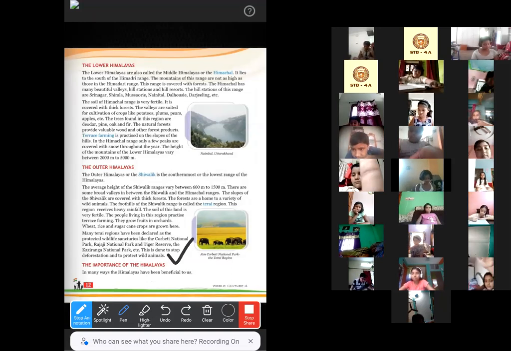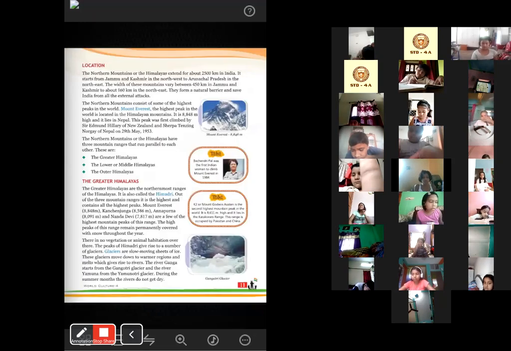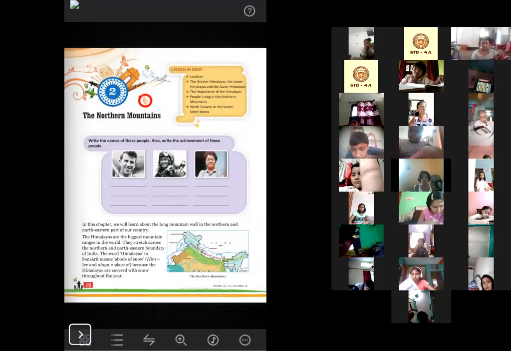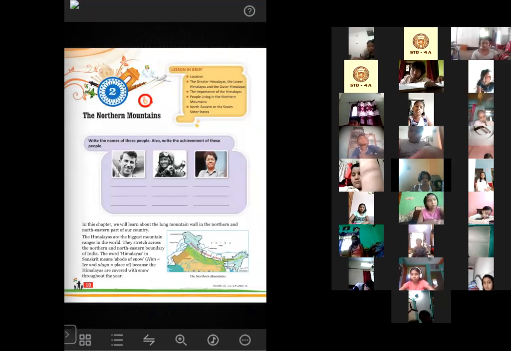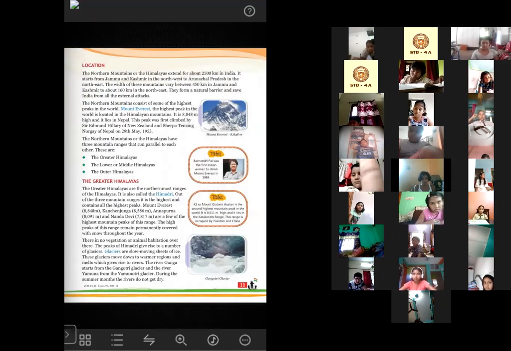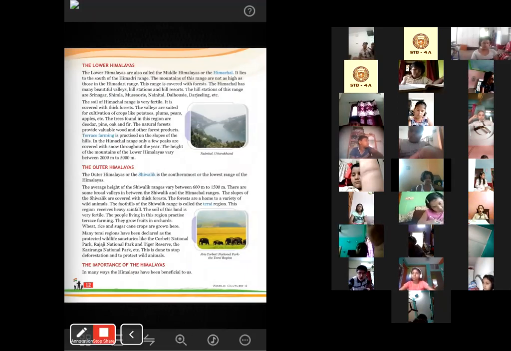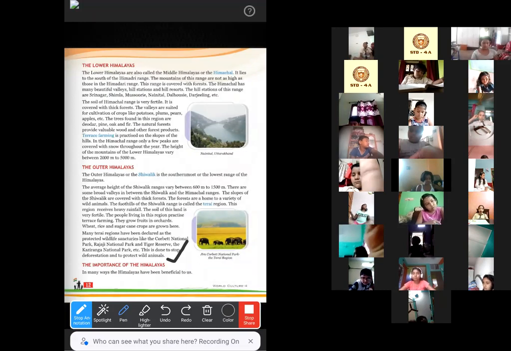So up to this, what we have learned, everyone look at the screen. We have learned the location of Himalayas and the mountain ranges like the greater Himalayas, and we have learned about the lower Himalayas and the outer Himalayas or Shivalik range. Up to this, we have completed reading.